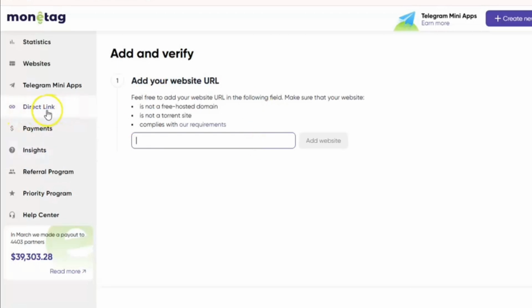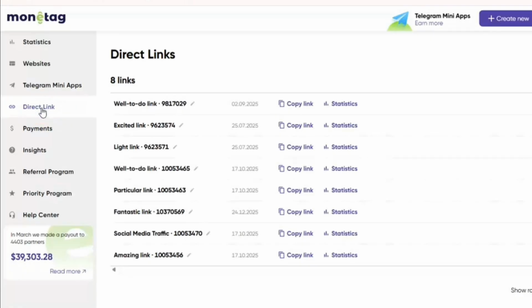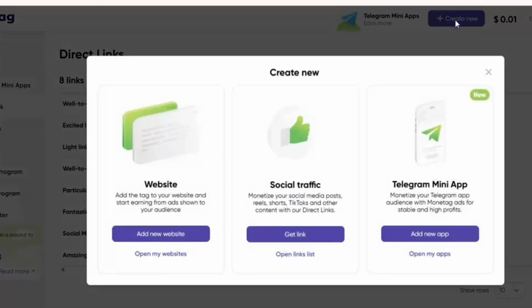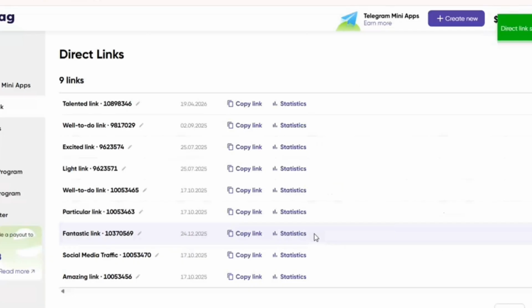And then let me talk about the direct link, how you have to source it so as to begin to make use of it. So what you do is you click here where it reads direct link. Now, it being your first time, you won't see what I'm seeing right now. I had created all these, that's why they are here. So since it will be your first time, you need to click here where it reads create one, and then you click here where it reads social traffic, and boom, the link has been successfully created.